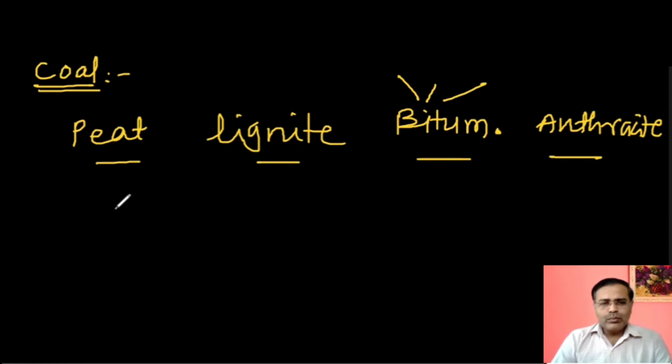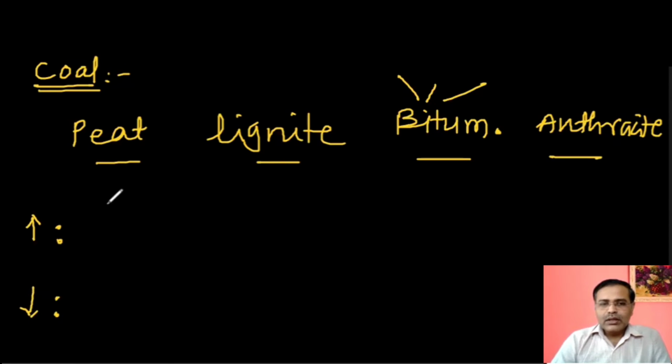Now, we have to mainly remember what happens when we go from left to right, from peat to anthracite. Peat is the first type of coal, and when you move to anthracite, during this journey some properties increase and some decrease. Which properties are increasing?